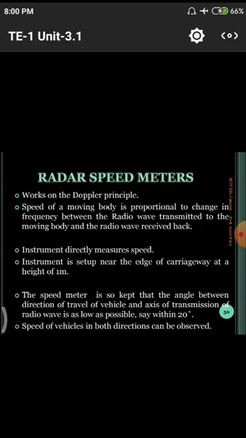Next thing is radar speedometers. Previously we studied that radar speedometers are used to catch the speed of a vehicle at an instantaneous time. First, it works on the Doppler principle. What is the basic principle in these radar speedometers? The basic principle is the Doppler principle. The speed of the particular moving body is proportional to the change in frequency between the radio waves transmitted to the moving body and the radio waves received back.